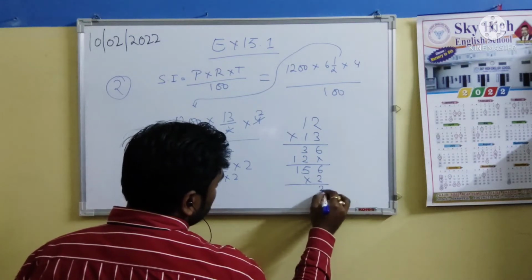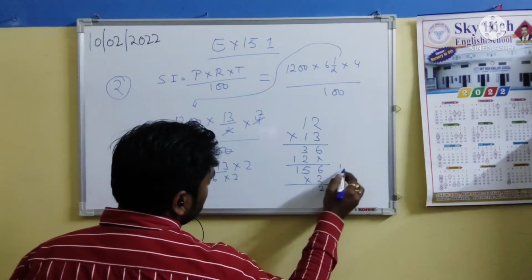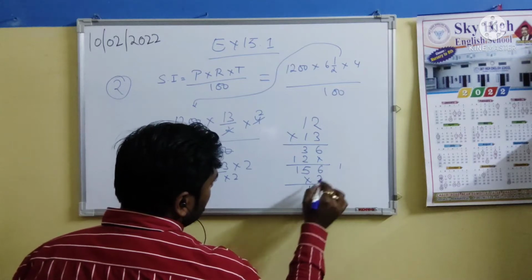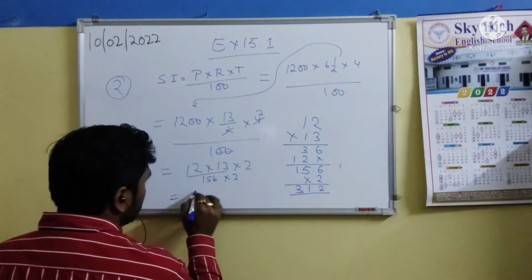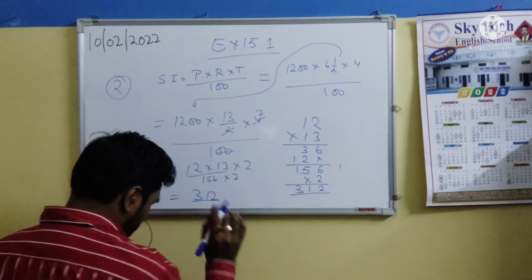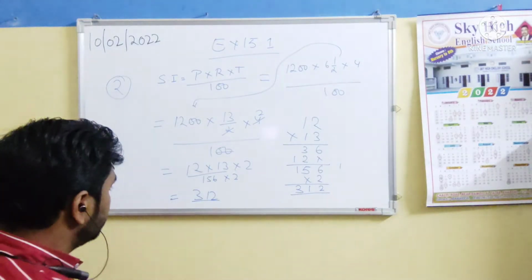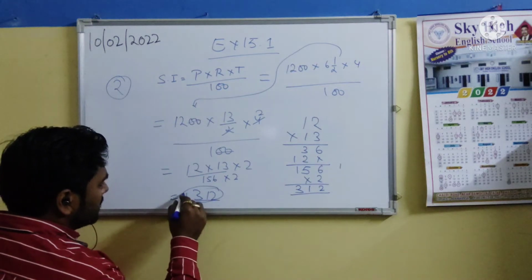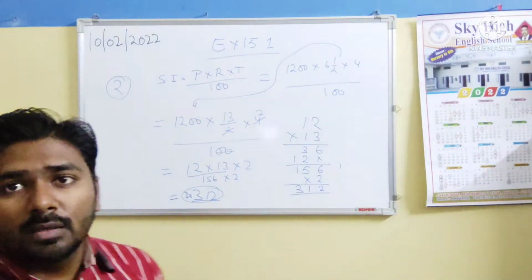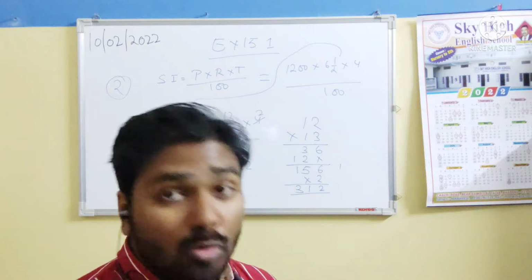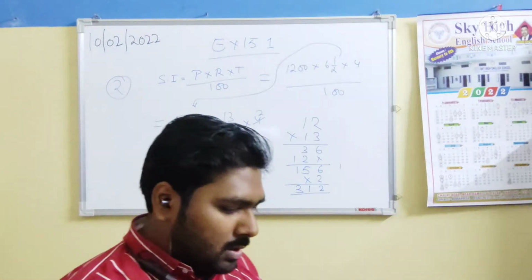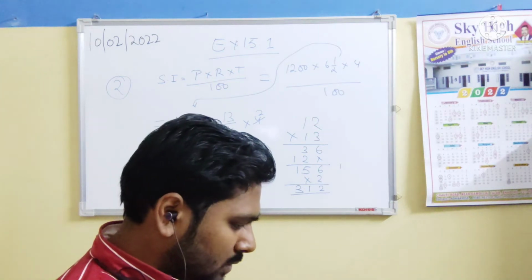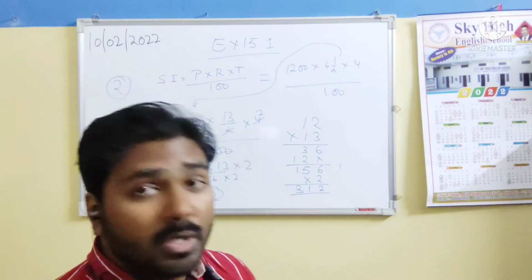2 6s are 12, carry 1. 2 5s are 10 plus 1 is 11, carry 1. 2 1s are 2 and 1, 3. We have got the simple interest of 312. Okay, the interest is 312 rupees. To know more, pause the video and find the solution here. After that, we'll do question number 3.